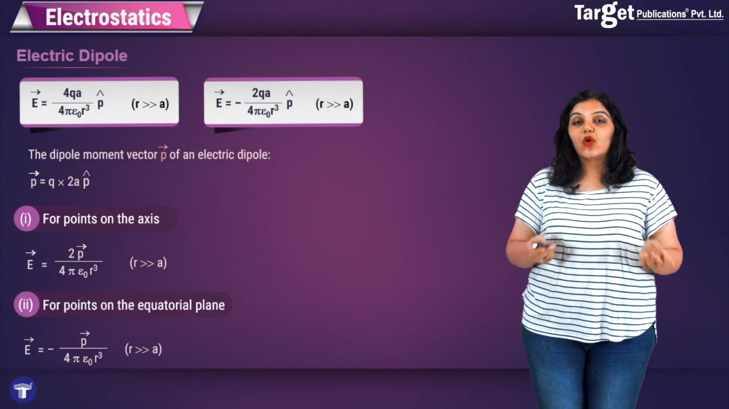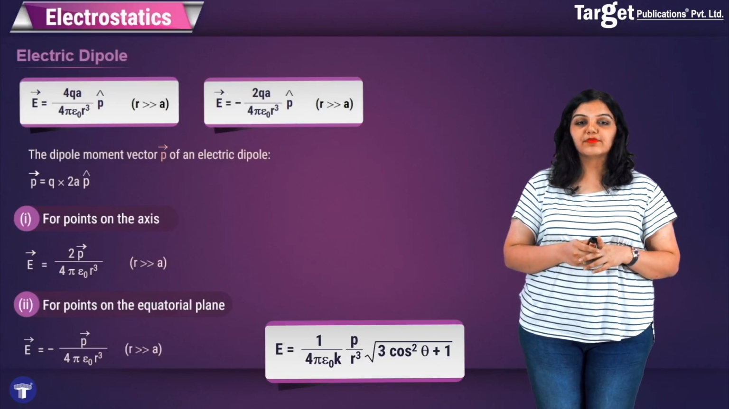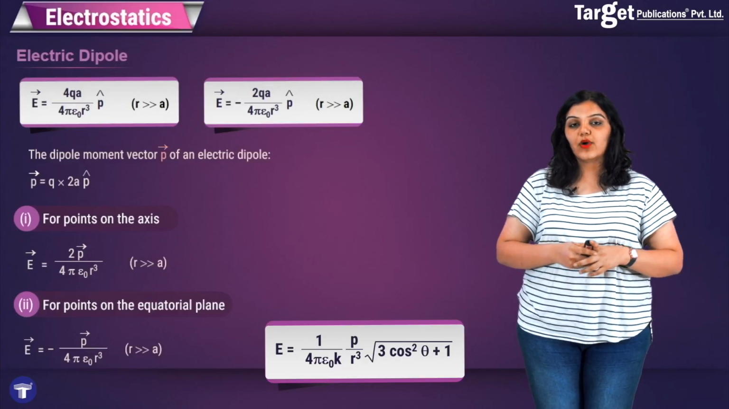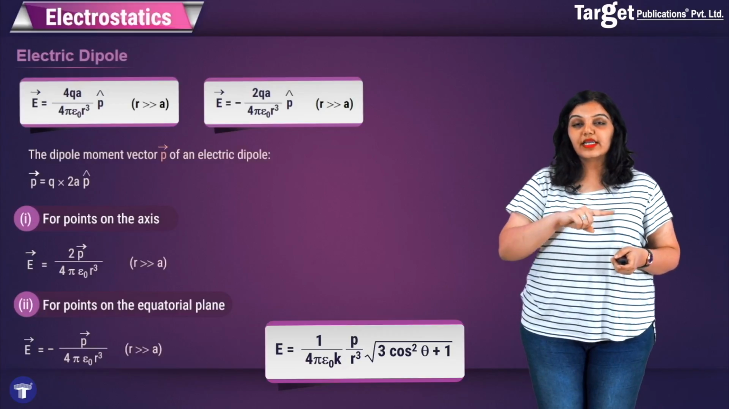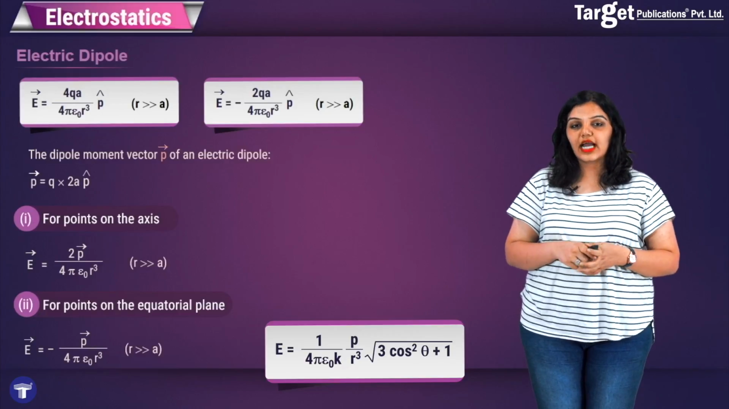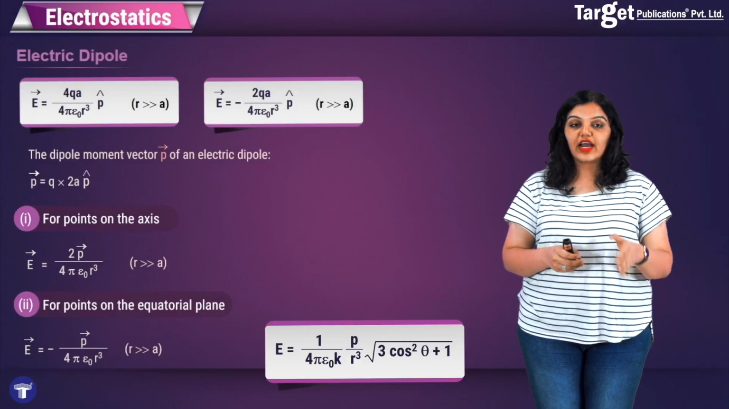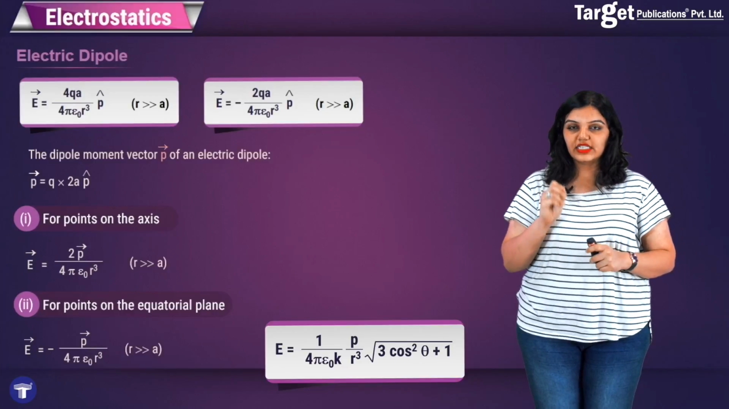And therefore, I can also write another formula for the electric field strength, that is 1 upon 4 pi epsilon naught, k P by r cube, root of 3 cos square theta plus 1. This is written in terms of theta so that you can put the value of theta depending upon where P is around the electric dipole. Therefore, you can find the value of the electric field strength by putting in the appropriate value of theta.